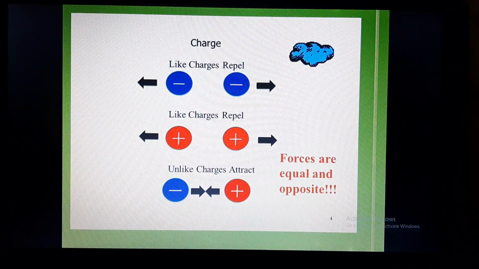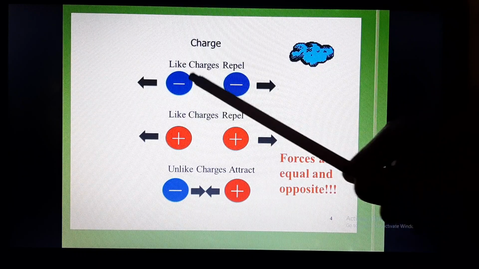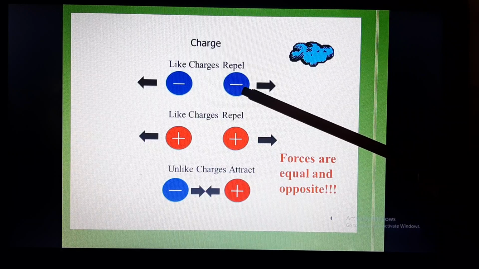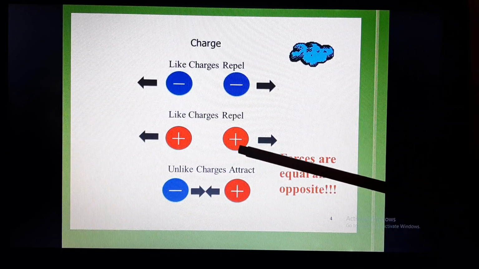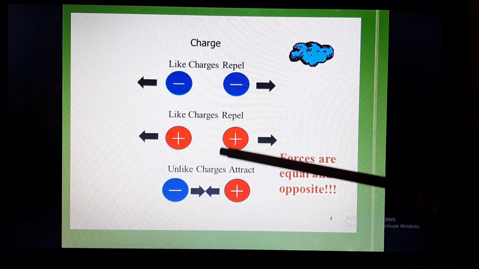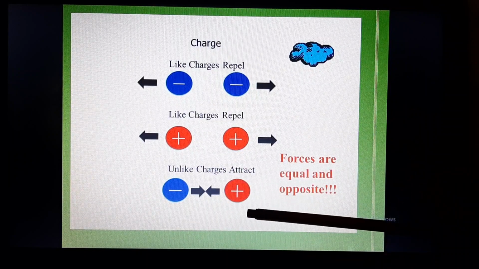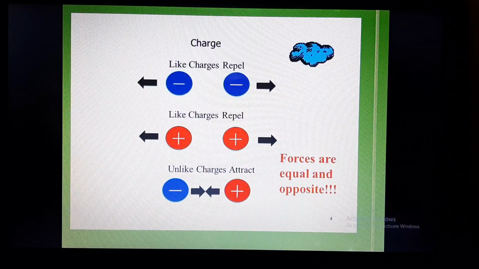So here in this picture you can see these are two like charges, minus minus, both are negative, and therefore these are like charges and they repel each other. And these are positive charges, plus plus, similar charges, therefore they are also repelling each other. Here these are opposite charges, that is negative and positive charges. Therefore they are attracting each other.